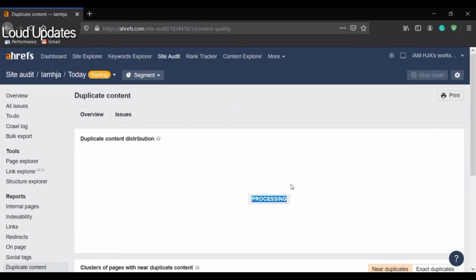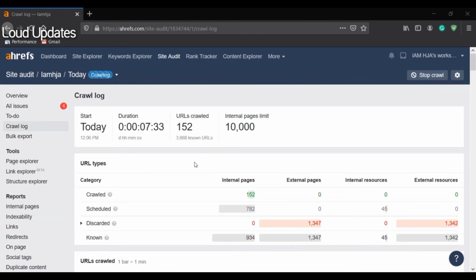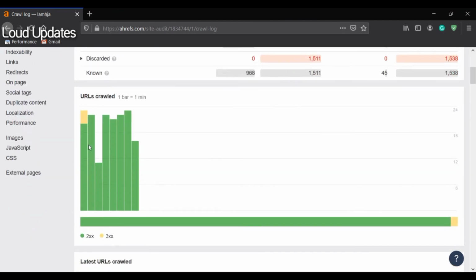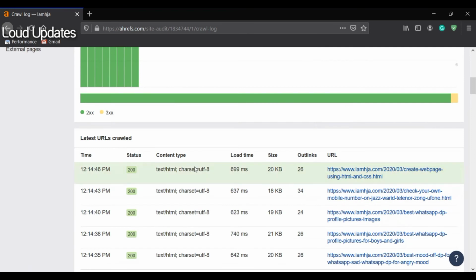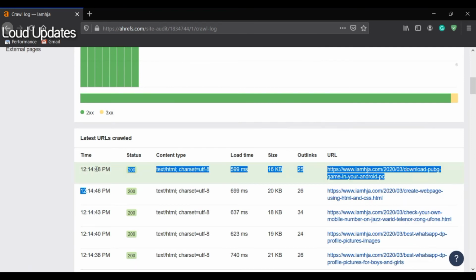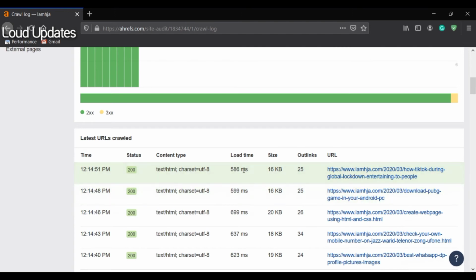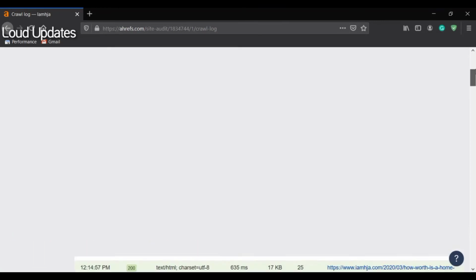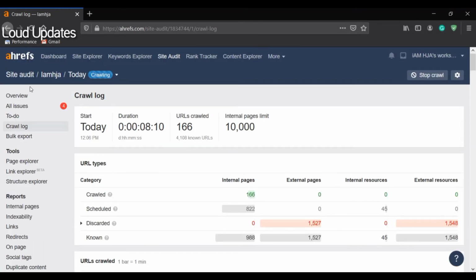So here I am stopping my video. I am back after 7 to 8 minutes. Here you can see URLs crawled 154. They are continuing to crawl my data. 155, 156, crawled 157, it is okay. Green means everything is okay, then discarded, unknown. Here my Ahrefs Webmaster is crawling my website articles, loading time 586 ms, size 16 KB. That's so good. Okay, green means everything is okay on my article.